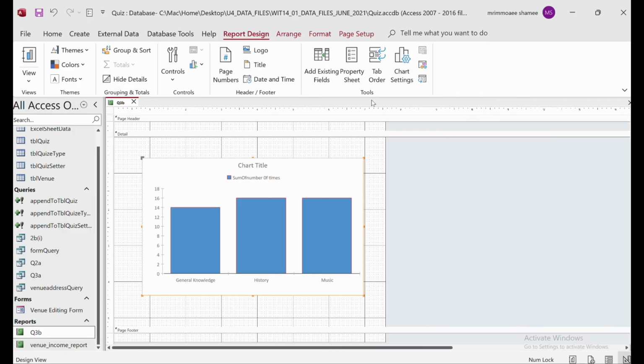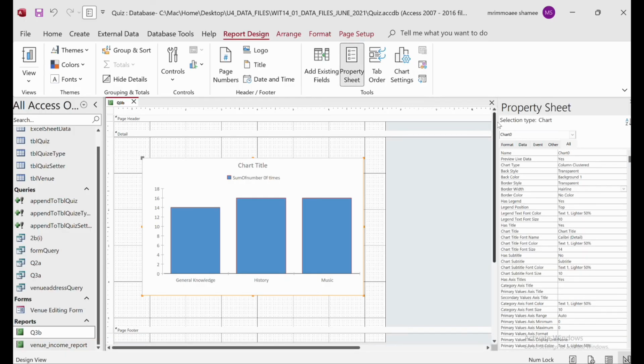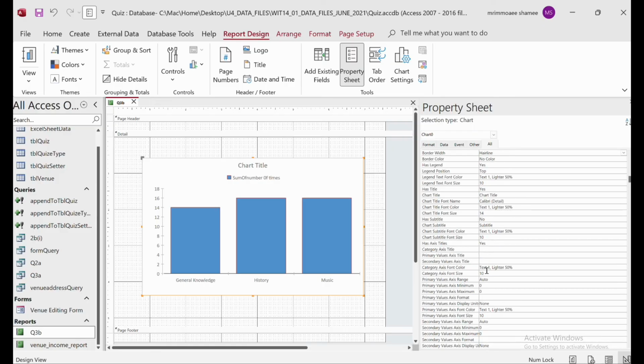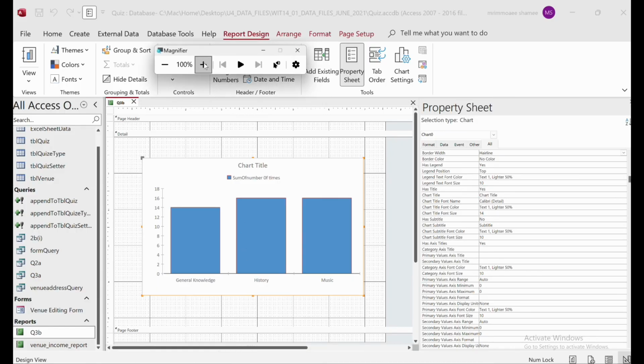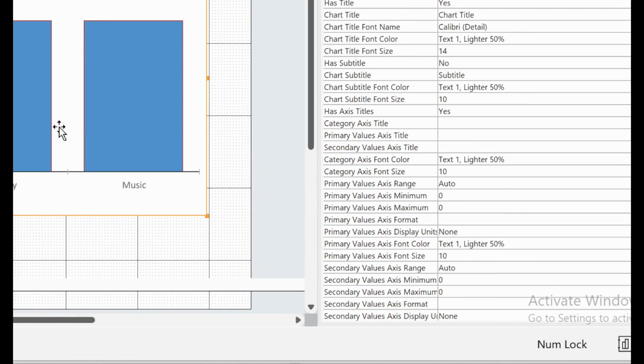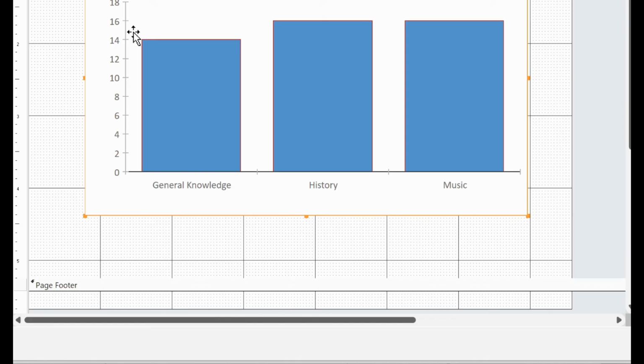Okay, so what we will do now, we need the property sheet. So we go to the property sheet, and because they say that we have to put the x-axis and y-axis names, this is considered as x-axis, y-axis, right? This is the example of quiz types, general history and all. So we have to add the axis titles here. If I zoom in a little bit, from here we'll first add the primary axis title, that means the y-axis.